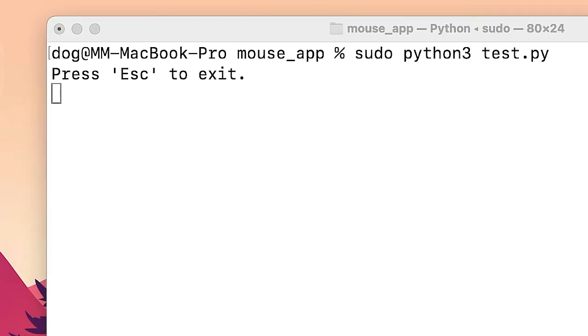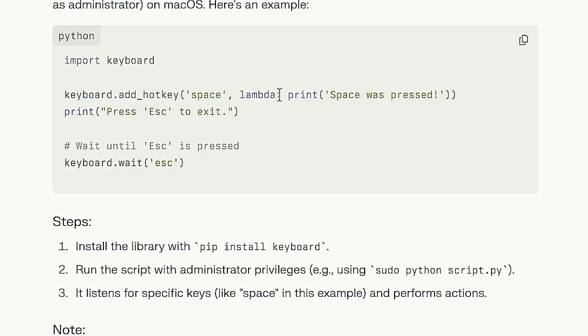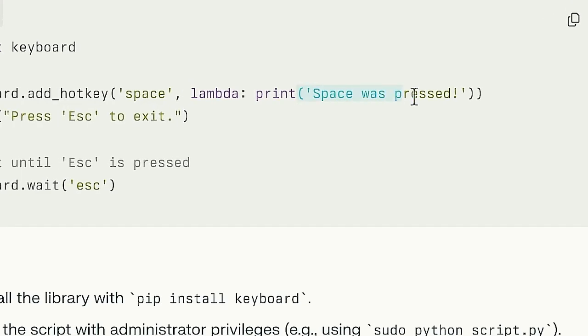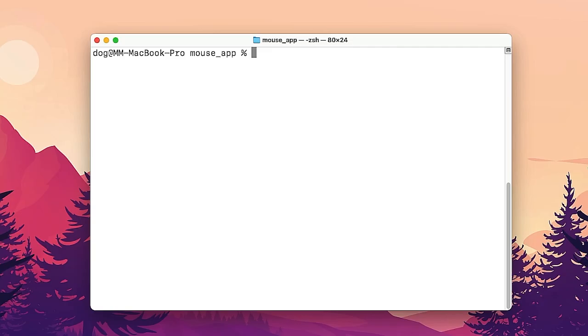What if I just press J? Nothing, okay. Nothing's working. Okay. Escape, oh, works. Keyboard add hotkey space, print space was pressed. Oh, yeah, only if I press space, so it reads it. That's actually great news. Okay, so the keyboard thing works.